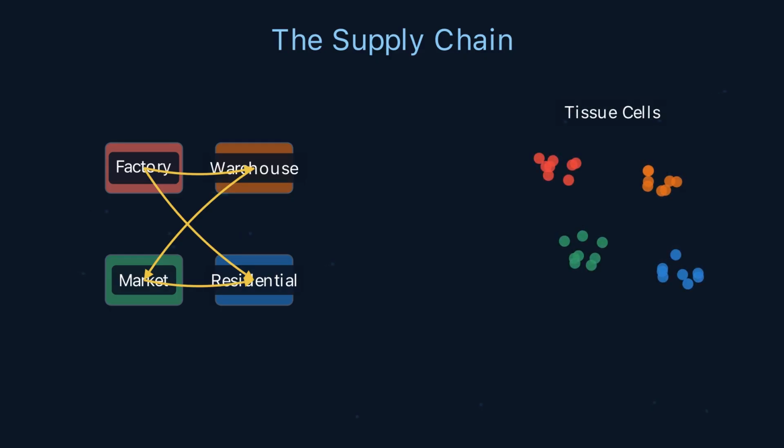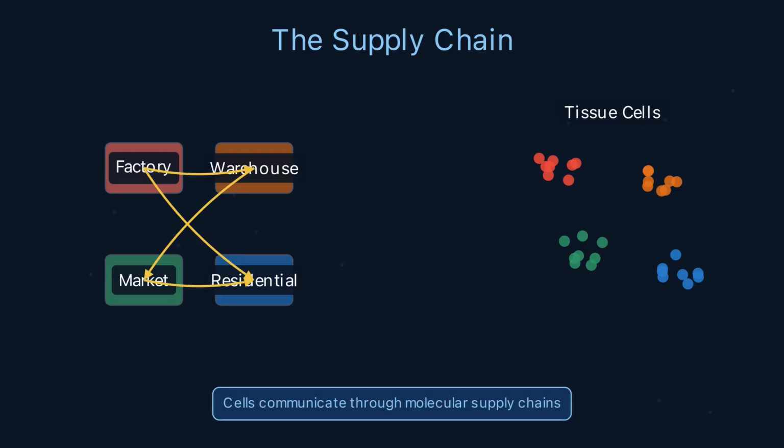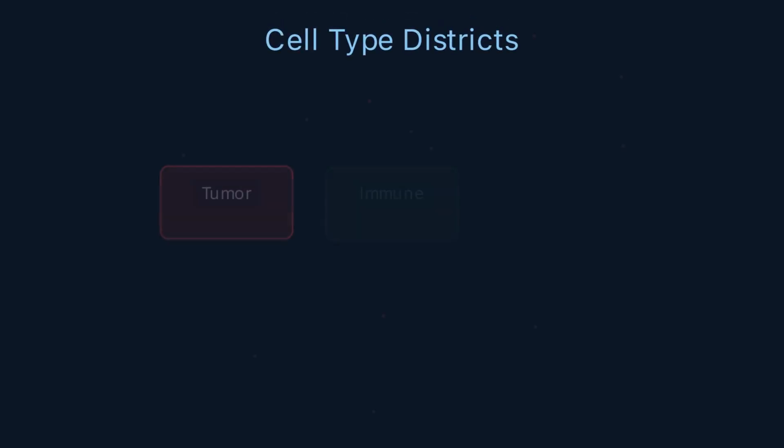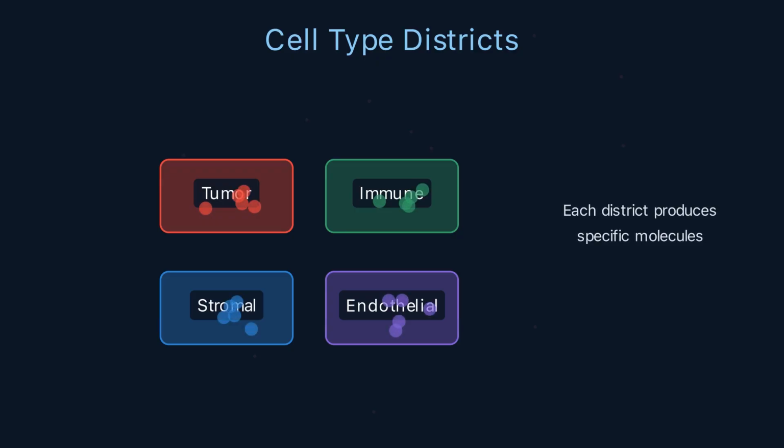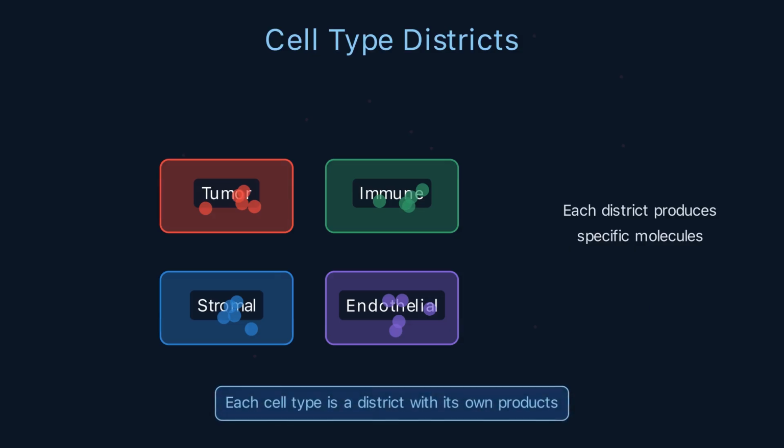In tissue, cells communicate through similar molecular supply chains, ligand-receptor signaling pathways. Think of each cell type as a district in our city. The tumor core is the industrial zone. Immune cells form the security district. Terminal cells are the infrastructure department. Each district has its own products to export and needs to import from others. CellChat maps these trade relationships at the molecular level.